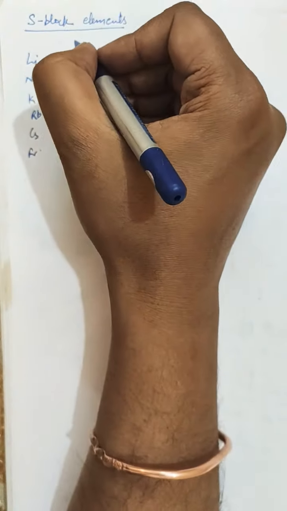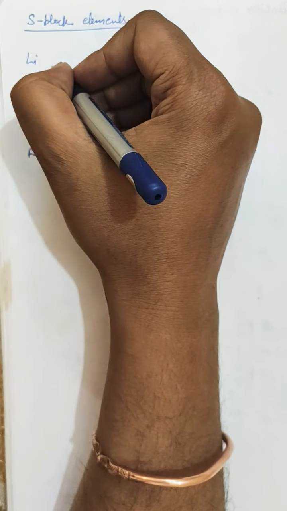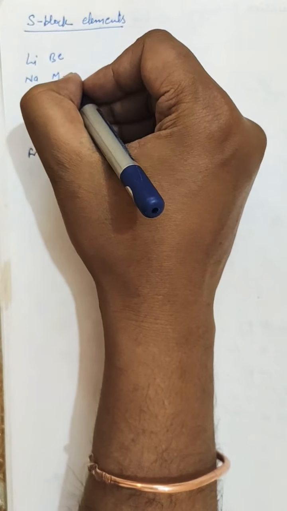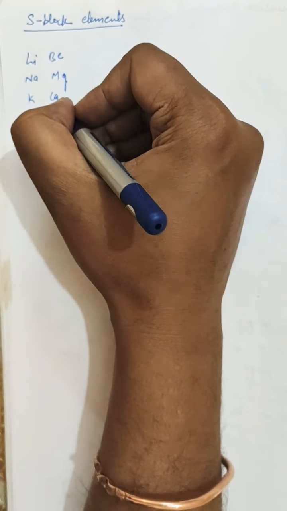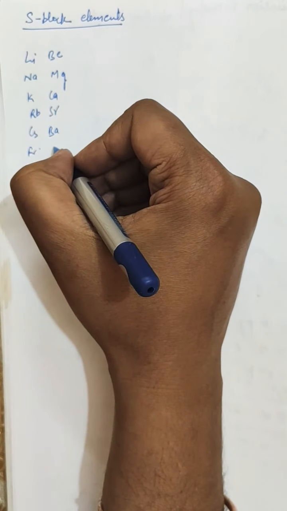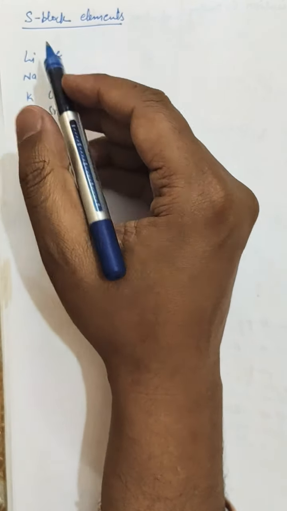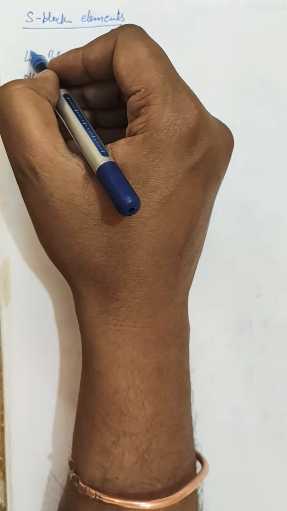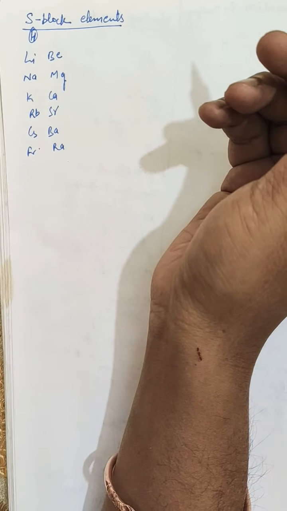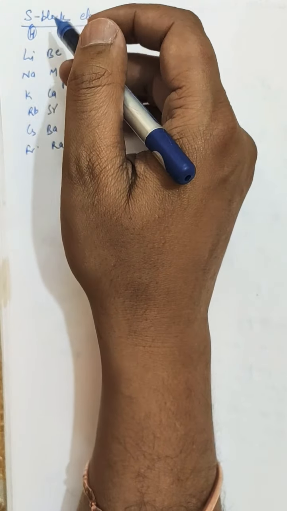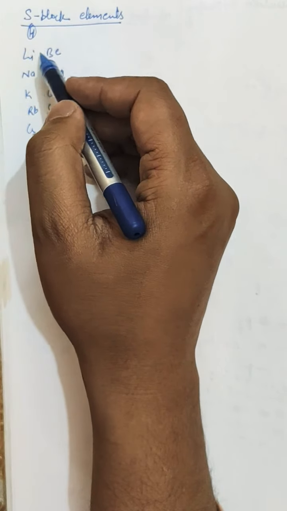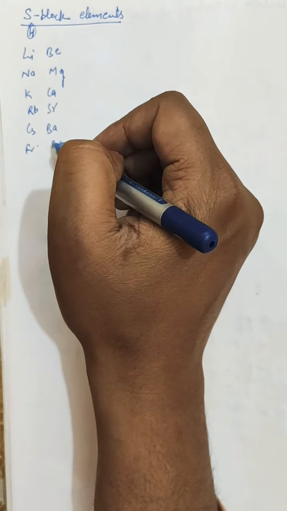Whereas in the second group there are different elements like beryllium, magnesium, calcium, strontium, barium, and radium. Above lithium there is hydrogen, but hydrogen has some mixed properties, so we don't study hydrogen under the S block element heading. We study only these elements from lithium to francium and beryllium to radium.